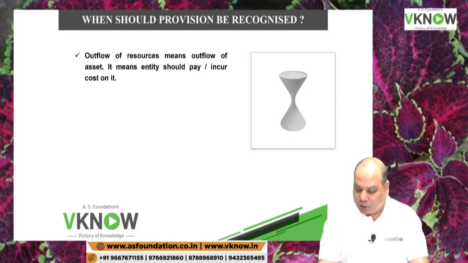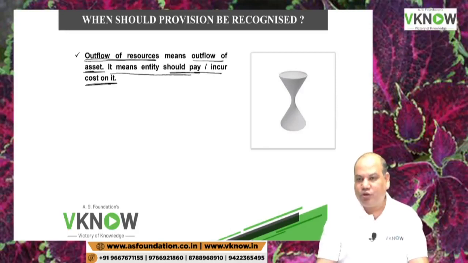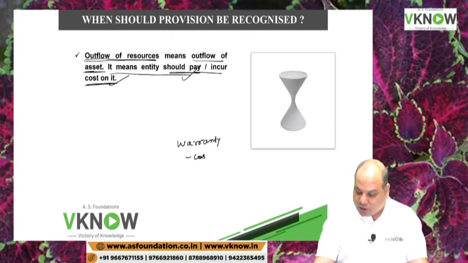What do you mean by outflow of resources? Means outflow of some or the other asset like cash. It means the entity will pay or incur cost on it. That is called outflow of resources. Either you will make payment or you will incur certain cost to settle that amount. Like in case of warranty, we don't pay the customer, but we incur cost to rectify.